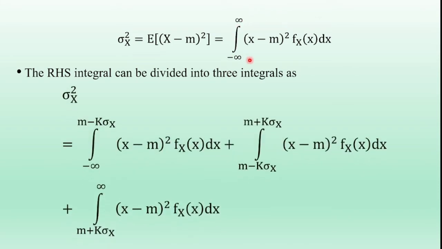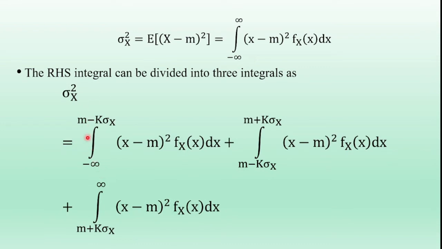The first integral is from minus infinity to m minus k sigma x, the second integral is from m minus k sigma x to m plus k sigma x, and the third integral is from m plus k sigma x to infinity. In this equation, what is the range of x in the RHS integral? Minus infinity to plus infinity. That range is divided into three integrals: this is the first integral term, this is the second integral term, and this is the third integral term.